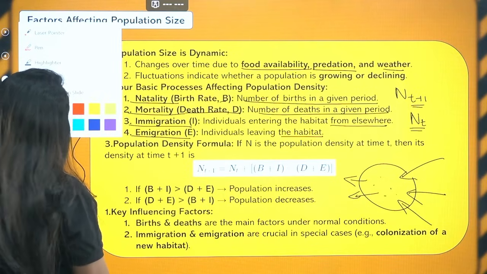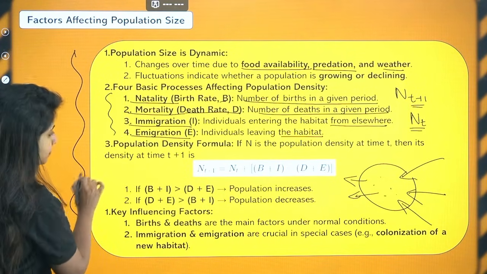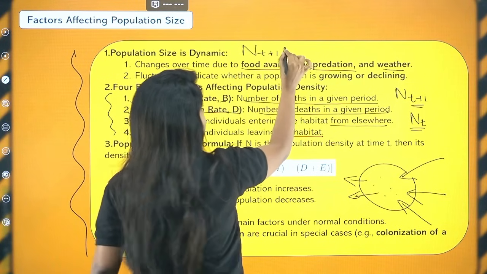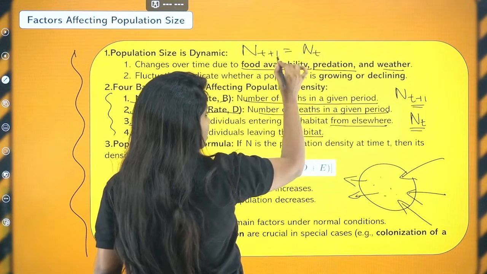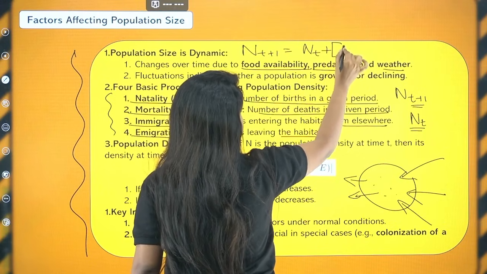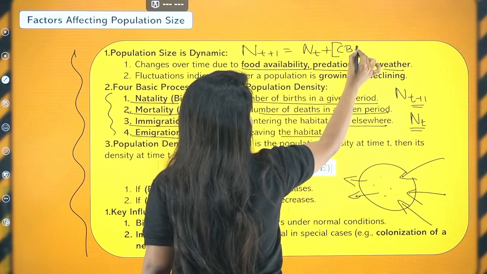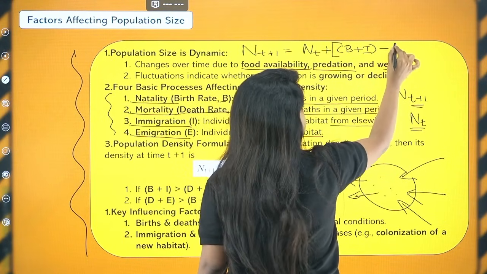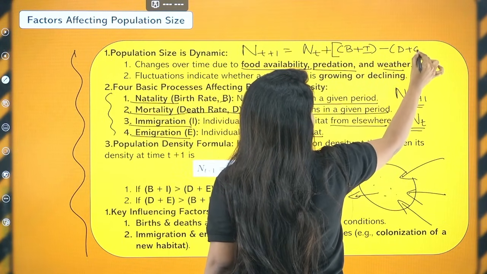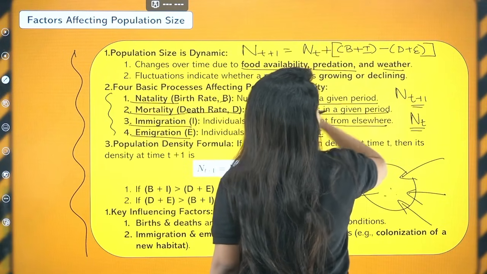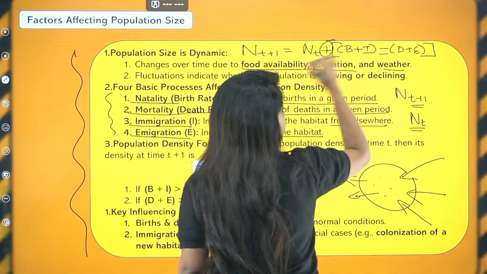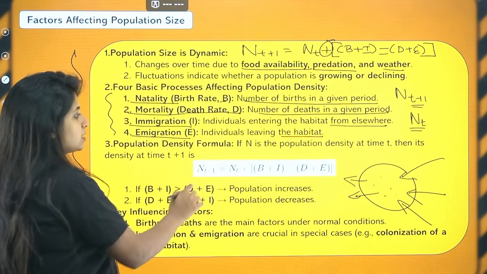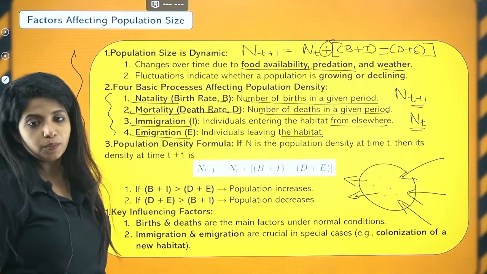So it goes like this. Listen to me very carefully. Where will I write it? I'll write it over here. Nt+1 is equal to Nt, that is population at time t, plus a whole bracket, inside the bracket again a bracket, B plus I, that is birth rate plus immigration, minus D plus E, death rate plus emigration. Again, close the bracket. Here the plus and here the minus is super important. This is going to be the population density formula after some particular point of time.